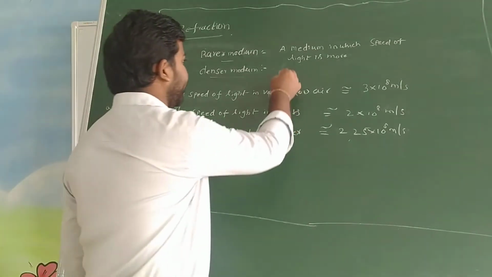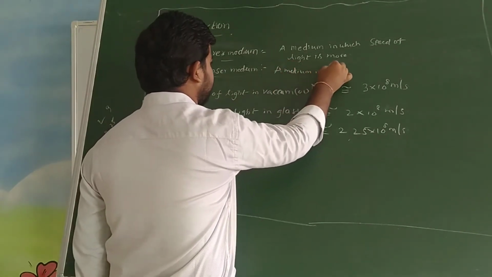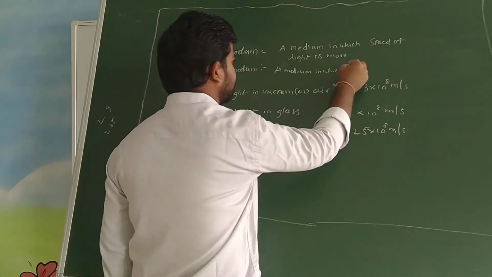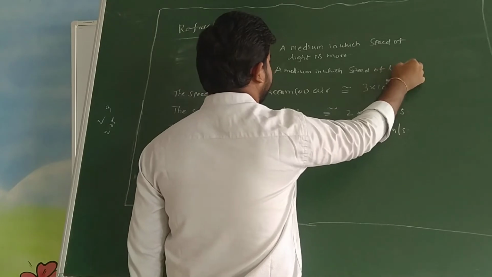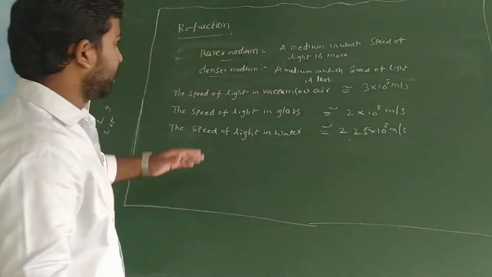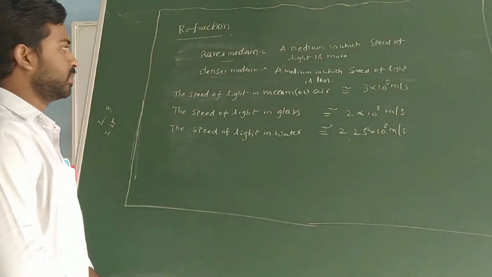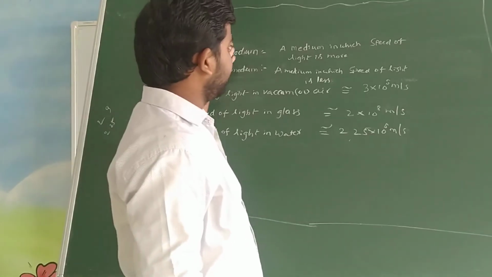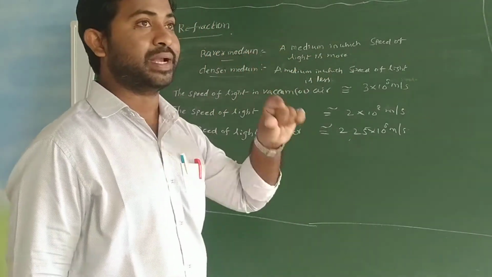A medium in which the speed of light is less is known as the denser medium. So the medium in which the speed of light is more is known as the rarer medium or optically rarer medium.